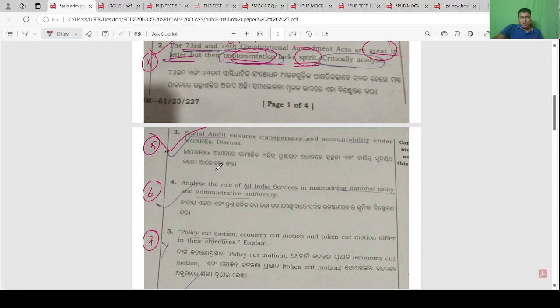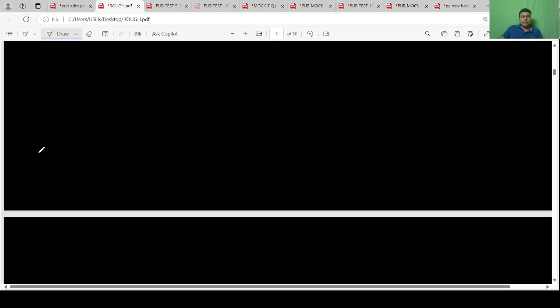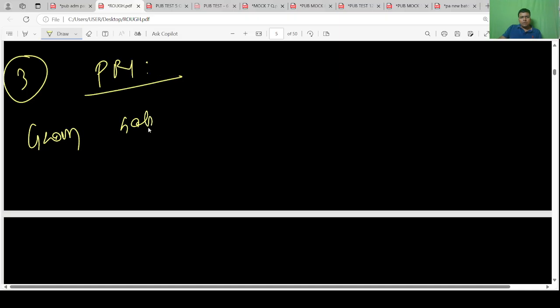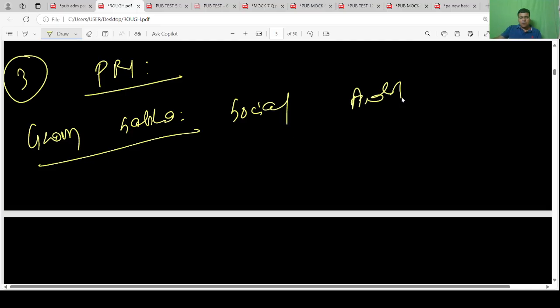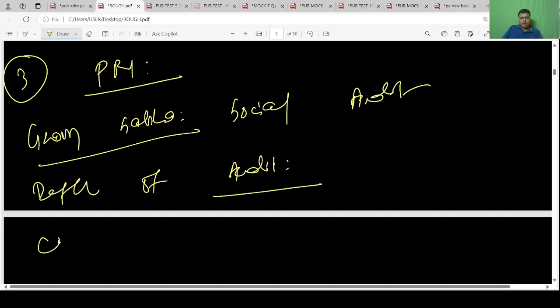Third question, social audit. This is again PRI, Gram Sabha. Gram Sabha does social audit. First, the definition of audit. Just refer to CAG, Article 148.